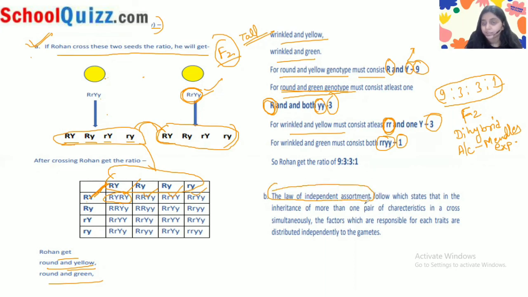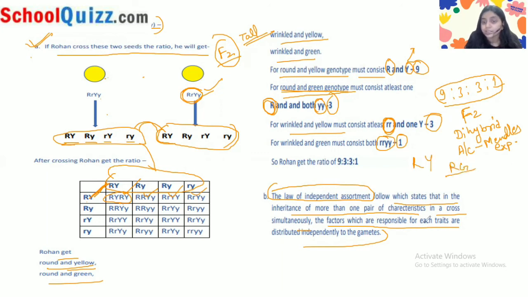The law of independent assortment is the second law of inheritance, which states that in the inheritance of more than one pair of characteristics in a cross simultaneously, the factors responsible for each trait are distributed independently to the gametes, right? Here we have taken the dihybrid cross, and we have two characteristics, like round and yellow, or round and green.